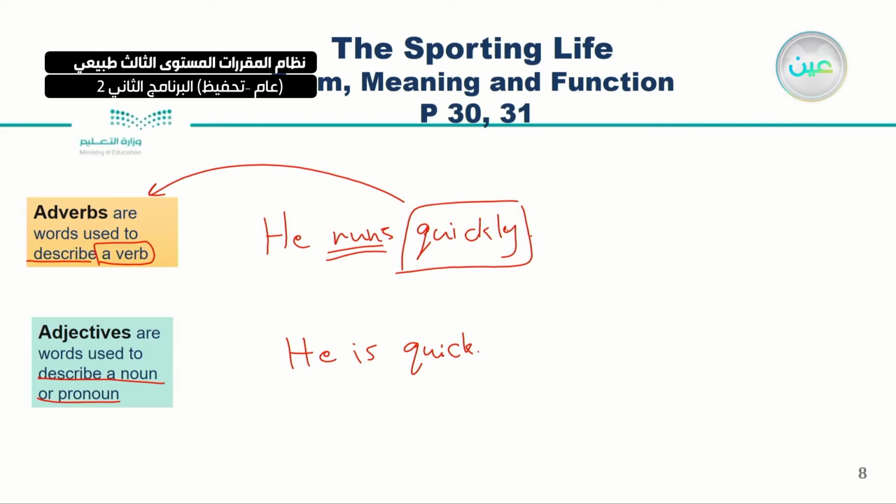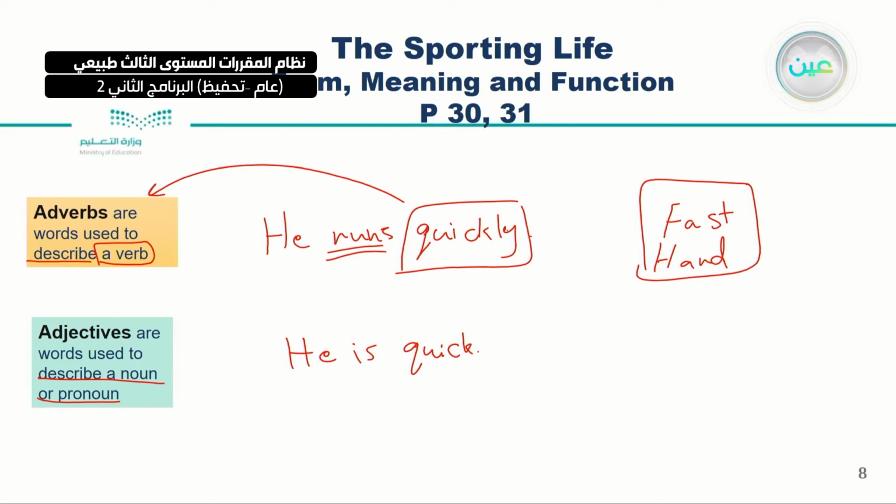By the way, we have two words, fast and hard. Those two words can be used as both adjectives and adverbs, with the same meaning.